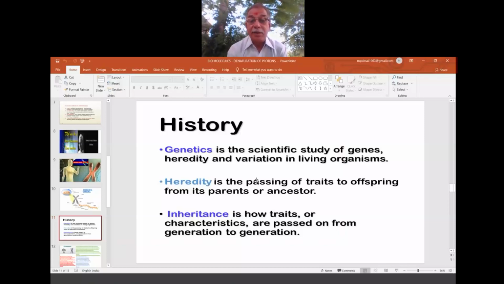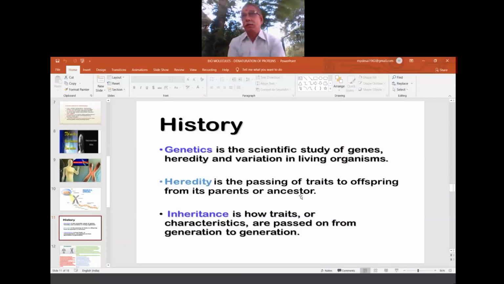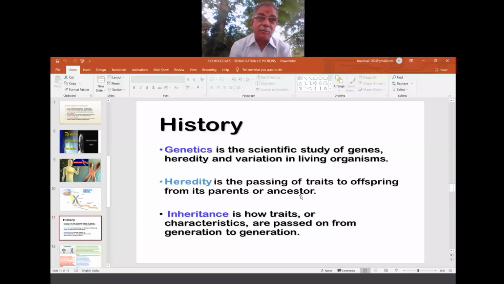Heredity is the passing of traits to offspring, the next generation, from its parents or ancestors. Sometimes we say his characters are like grandmother, grandfather. So not only from our parents, qualities are inherited from generation to generation. All that we study under the special topic known as heredity.